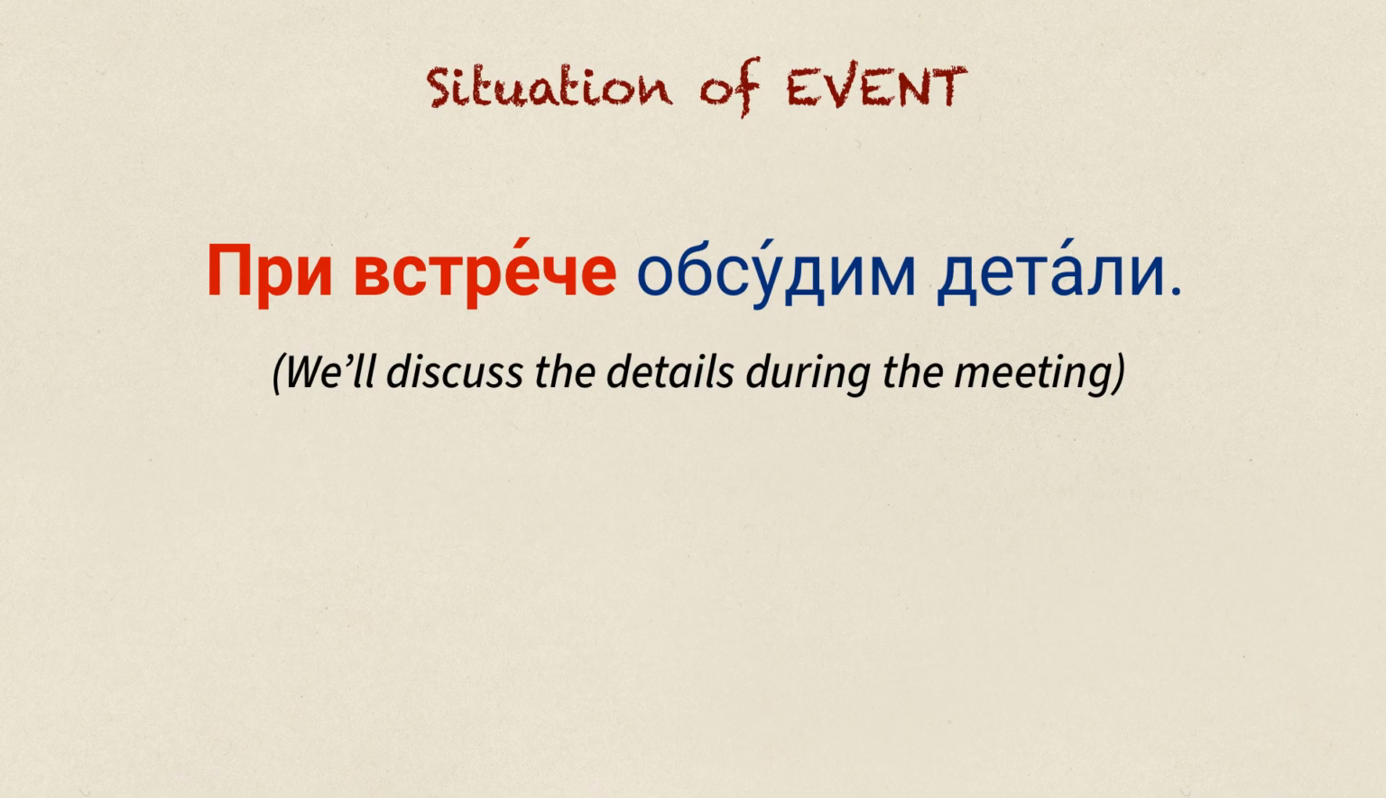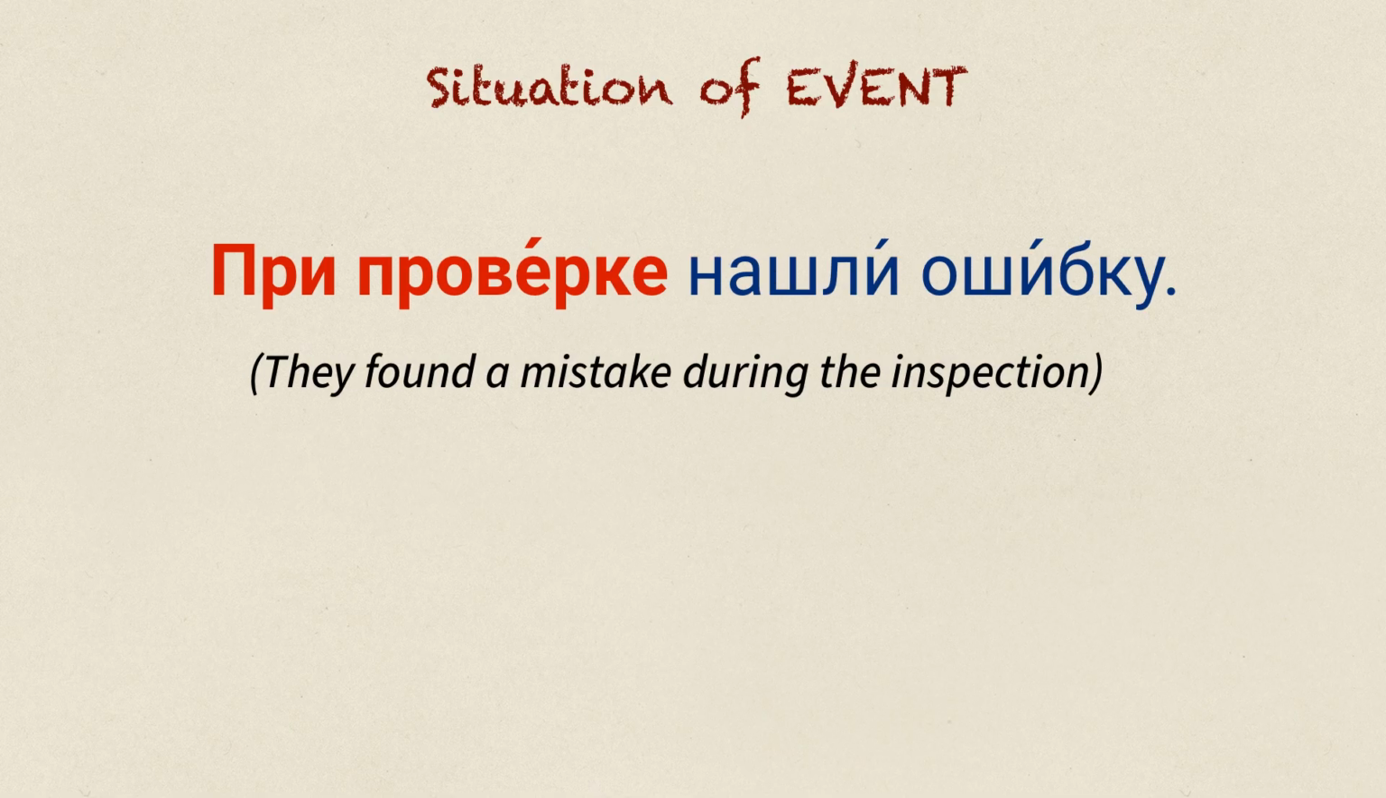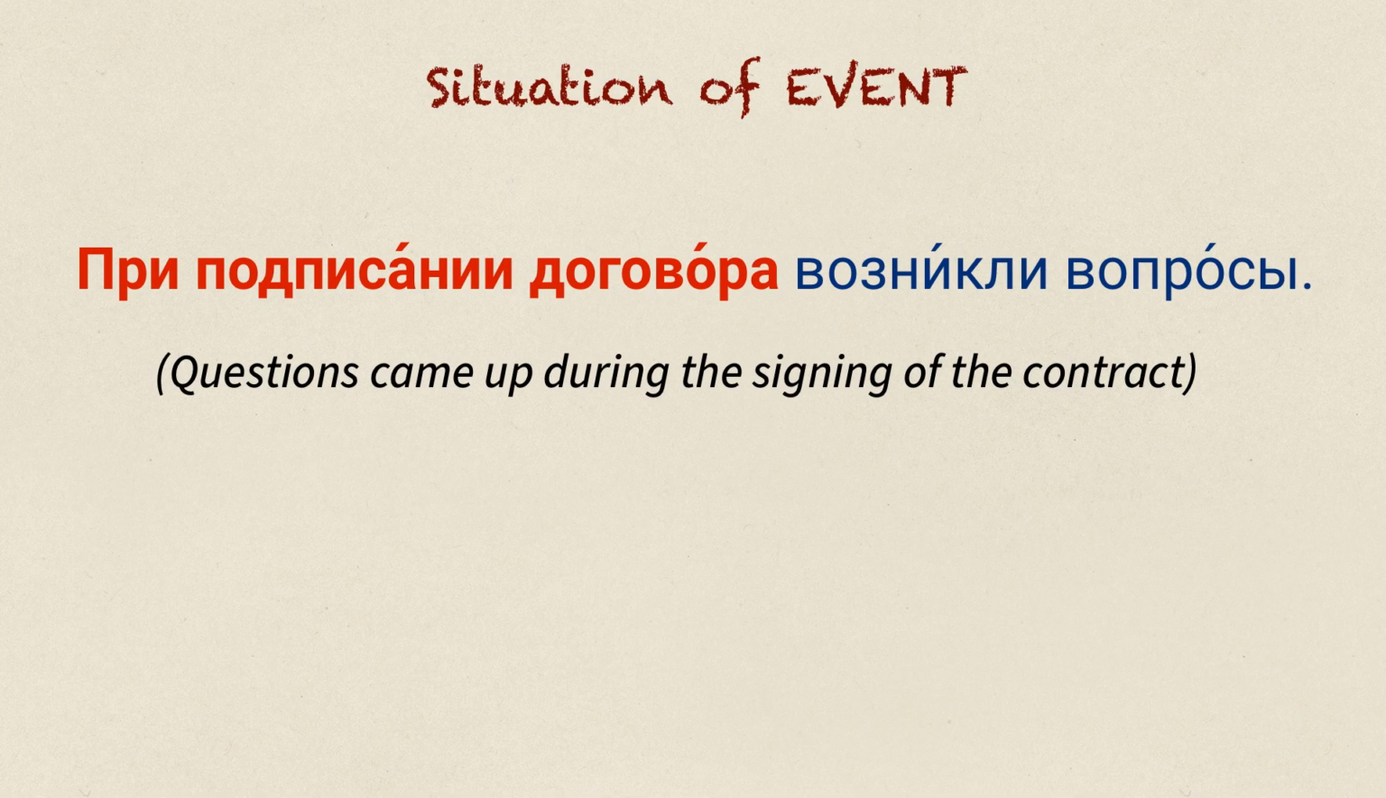One more example. При разговоре он нервничал. The conversation is happening, and inside that process he was nervous. При проверке нашли ошибку. The inspection is happening. Inside that process, they found a mistake. And the last example. При подписании договора возникли вопросы. This signing is happening. Inside that event, questions appeared.